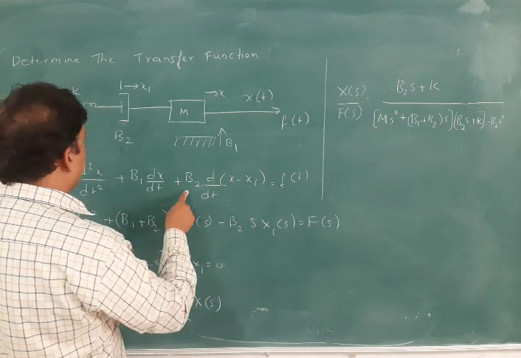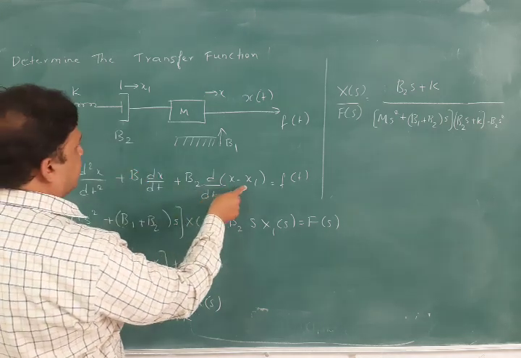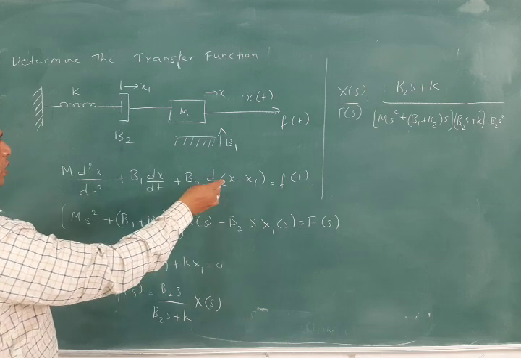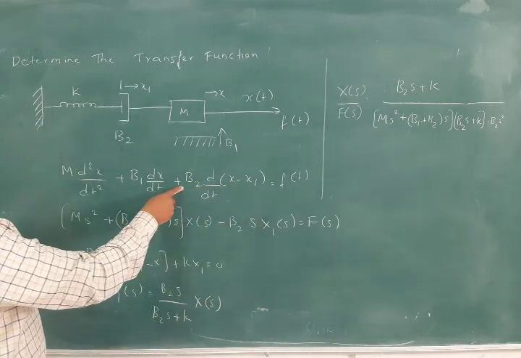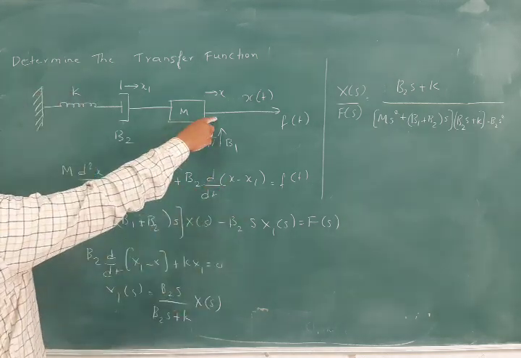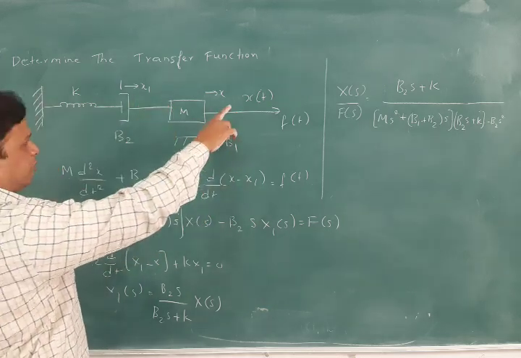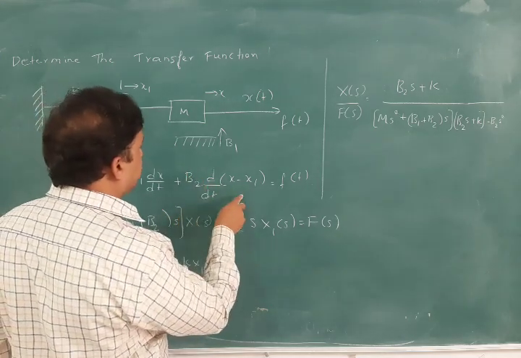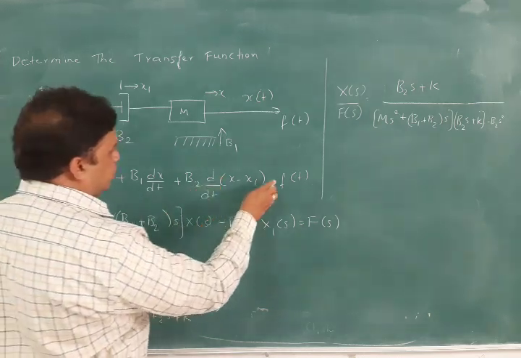And b2 is nothing but this dashpot 2, and here we have x minus x1. Why? Because it has two displacements, x and x1. So for b2 there will be two displacements acting, d by dt of x minus x1. Why? Because this is also a dashpot, and when the displacement is there, we have to take this displacement minus this one, x minus x1. So the net will be b2 into d by dt of x minus x1, that is equal to f of t.